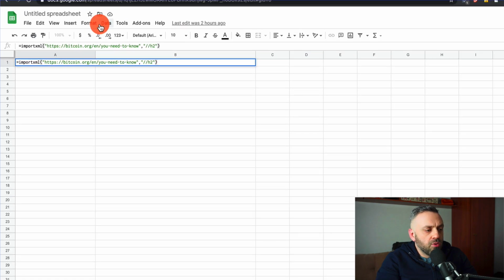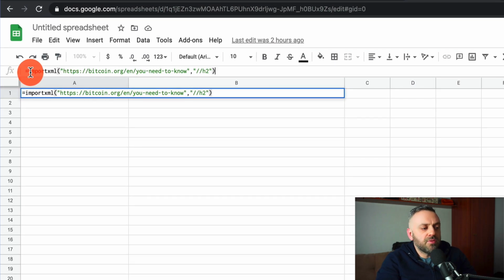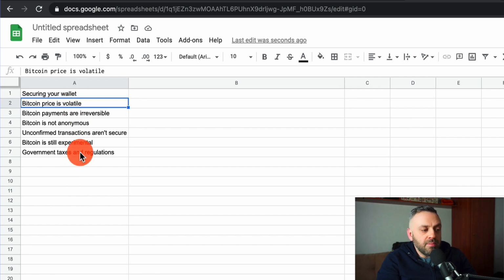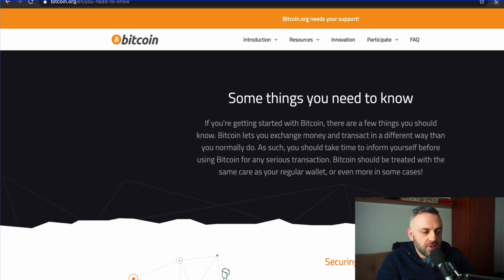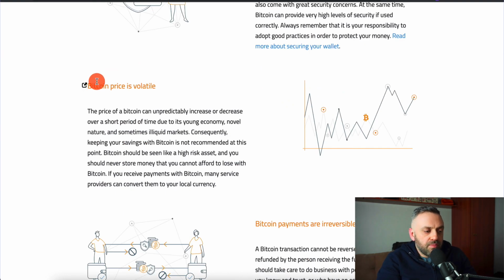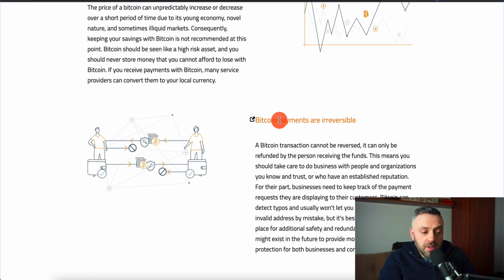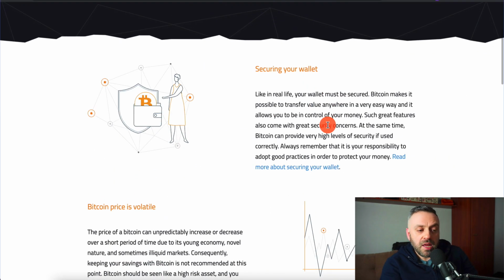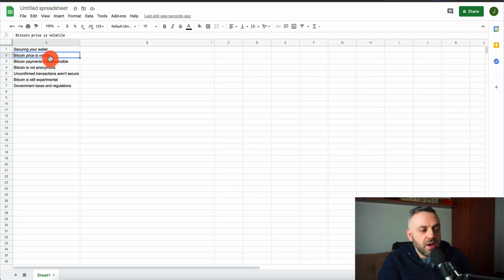And so you're going to go to Google Sheets and type exactly this phrase here: equals IMPORTXML, the name of the URL, comma, and then two slashes H2. You're going to press enter. Once you do that, you're going to see the names of the headers. If you go back to this article, you see it says securing your wallet and then some text, or Bitcoin price is volatile and some text, Bitcoin payments are irreversible and some text. What we need to do is break it up into these headers and also this text. This is very, very important. So we are breaking up the headers.